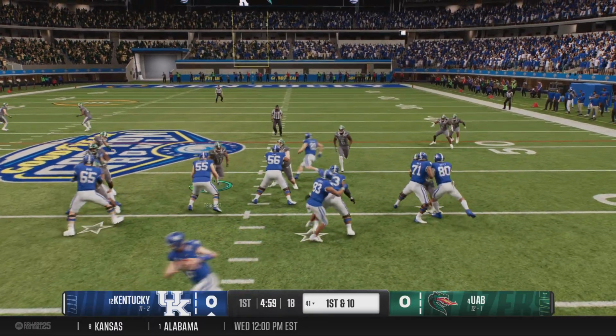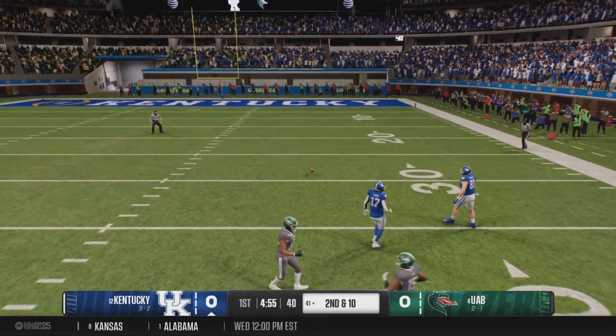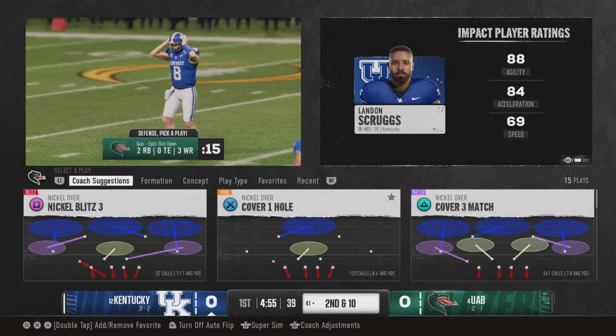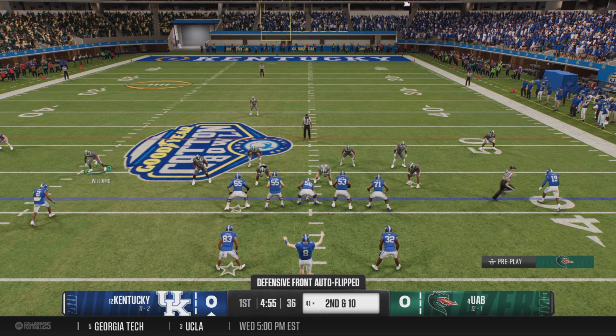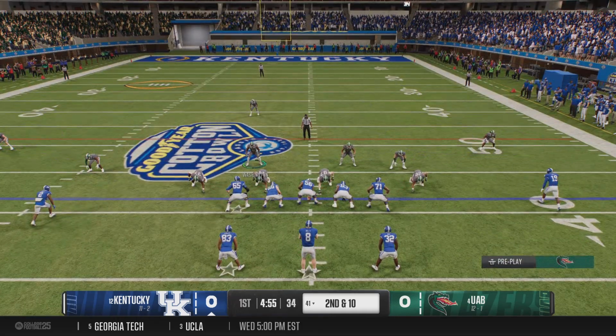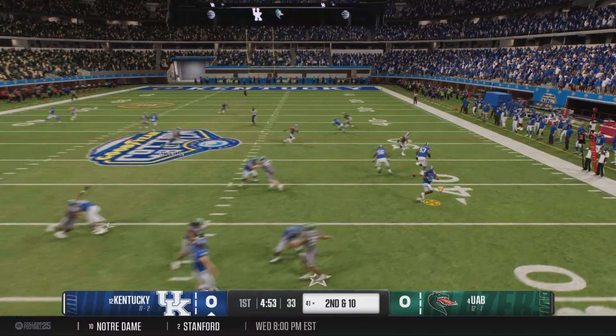Off the play fake, looking to throw. Launching it downfield. But this one is broken up, falls incomplete. How about that? First play of the game in a playoff game, you take a shot downfield and you hit it for big yards. Now you got some momentum here early in the game.